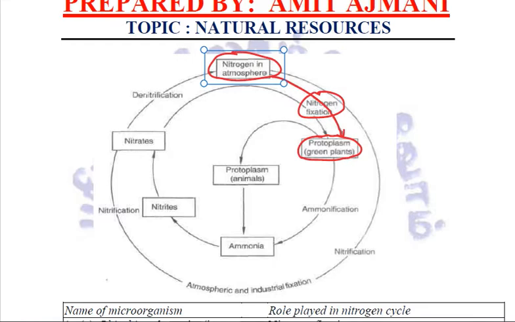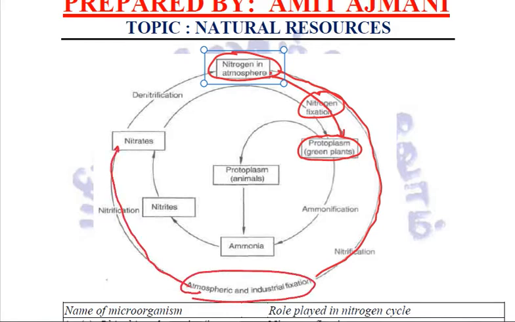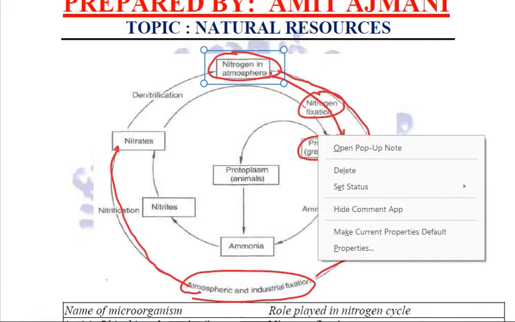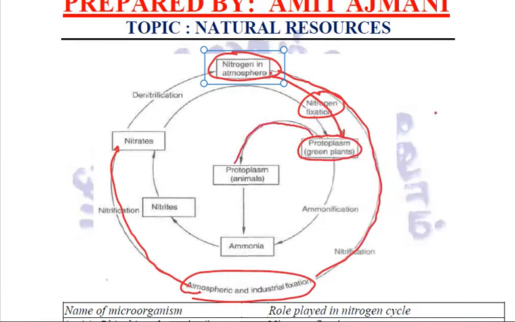Or this nitrogen can also be directly fixed industrially or through atmospheric fixation, and it will be directly converted into nitrates, right?